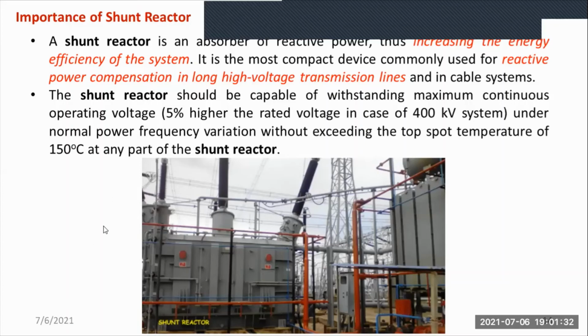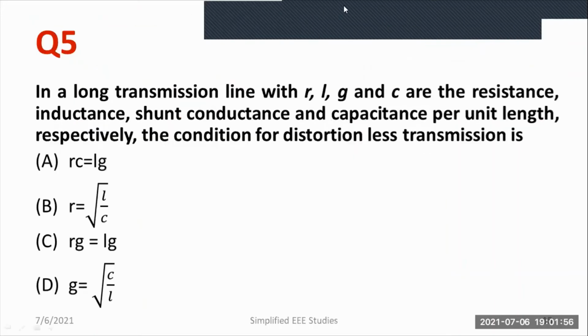Okay, and the shunt reactor should be capable of withstanding maximum continuous operating voltage. So that's a specialty of shunt reactor, and the temperature withstanding capacity will be 150 degrees Celsius. Okay, so that's actually the importance of shunt reactor. You can see the diagram of shunt reactor where it has been installed in a particular yard of the substation. Let us discuss the last question.